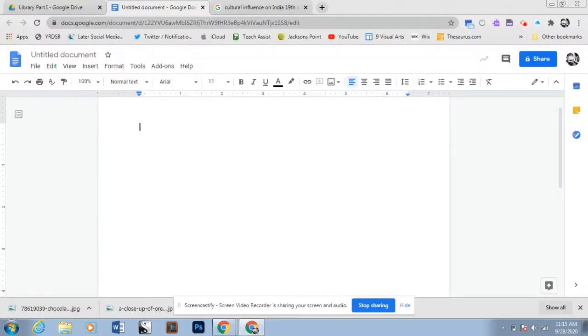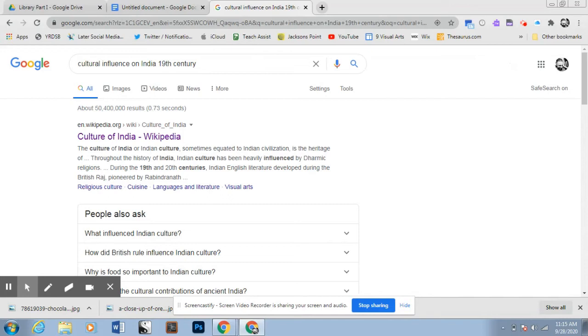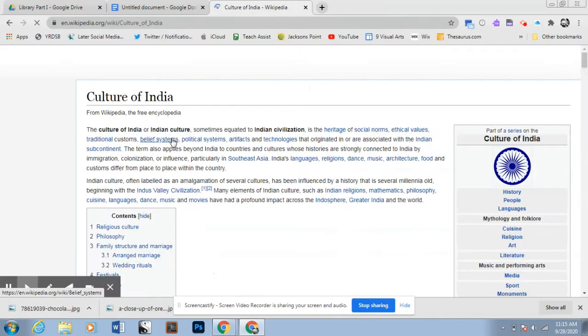We're just going to choose a random topic taken from our West in the World course. And I'll just click over here. We're just going to type in cultural influences or cultural influence on India in the 19th century. And we want to make sure we have as much information in our search as possible so that Google can narrow it down for us. But even still, we've got 50 million results, and our first one is Wikipedia. So let's just click on that and see what we've got here.